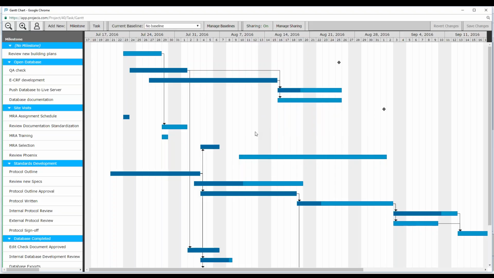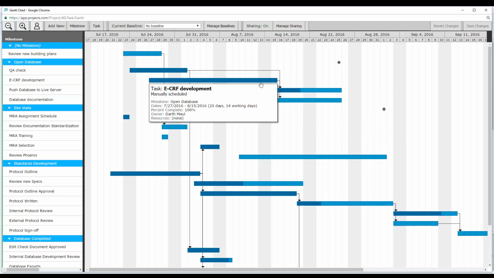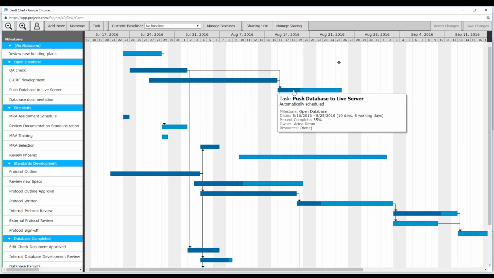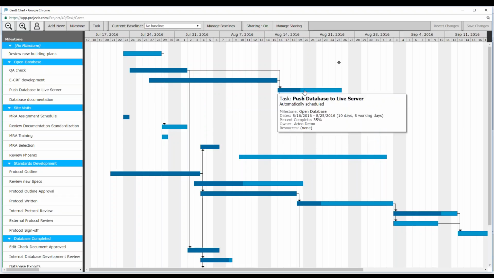There are a couple of things I want to mention. If you create dependencies here within the Gantt chart, and this is the only place you can create them, within the Gantt chart environment, and I want to change any one of these dates of items that something is dependent upon or is dependent on, so either this item, for example, or this item, I cannot make the changes to the dates within the task environment. It will actually tell me to go to the Gantt chart and make the changes here.